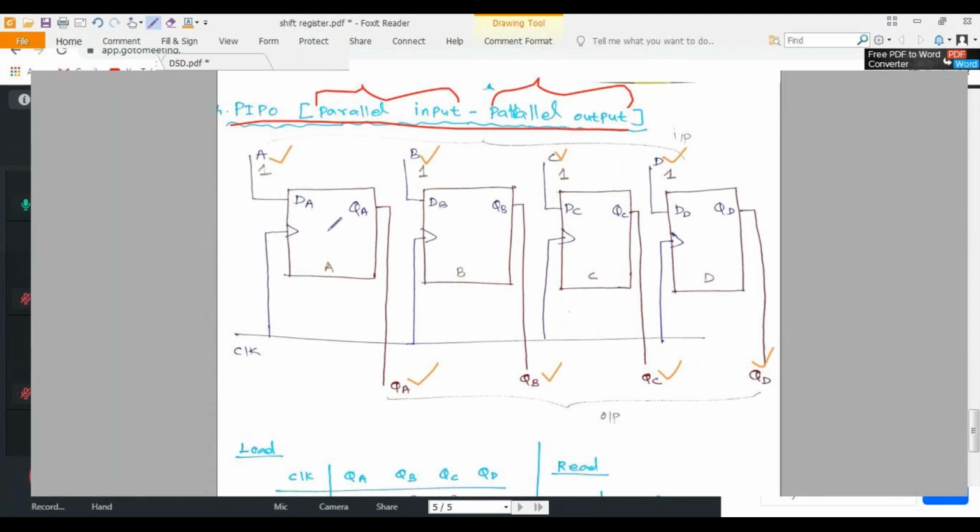Here I am taking a D flip flop, 4-bit D flip flop. This is a synchronous circuit, that's why I am giving a common clock pulse. So the clock pulse goes to all the flip flops.